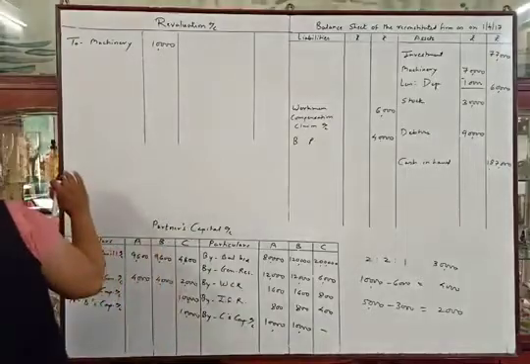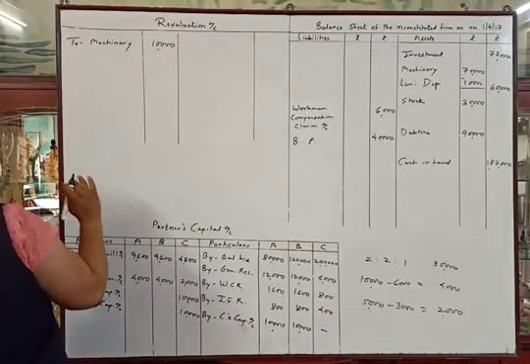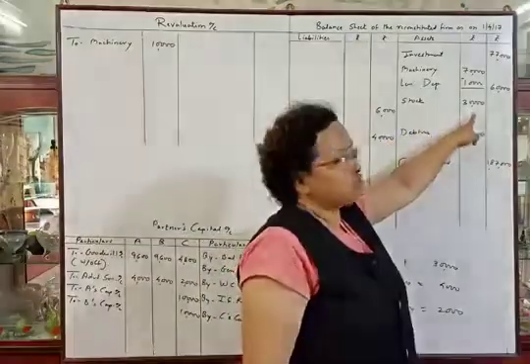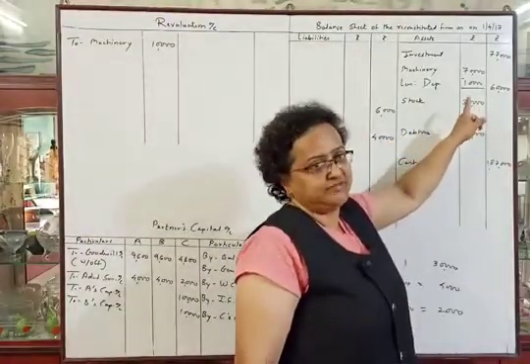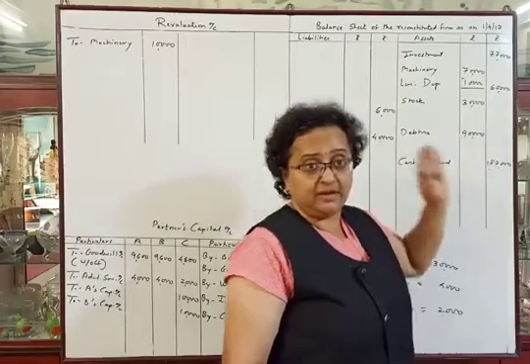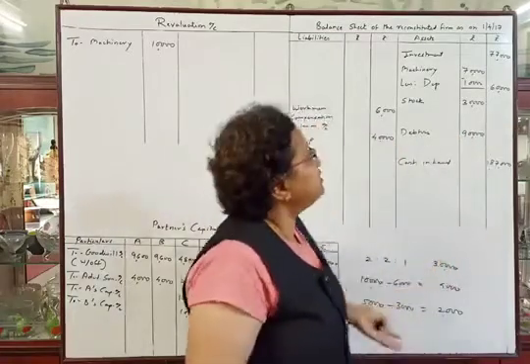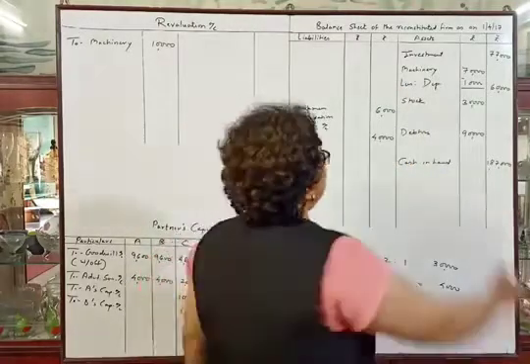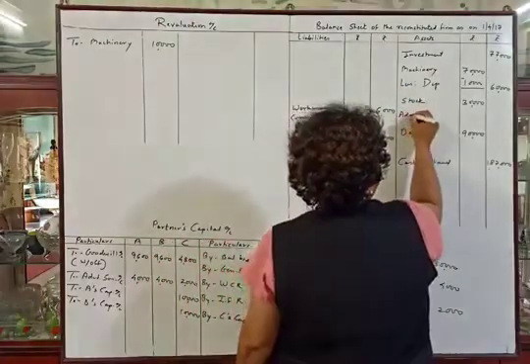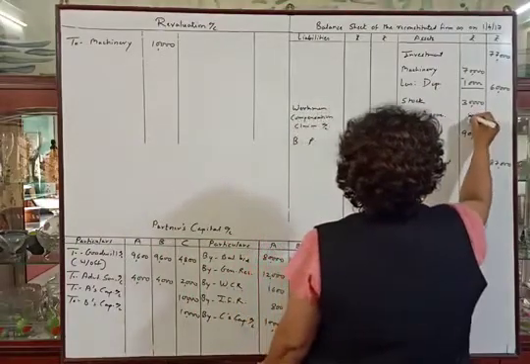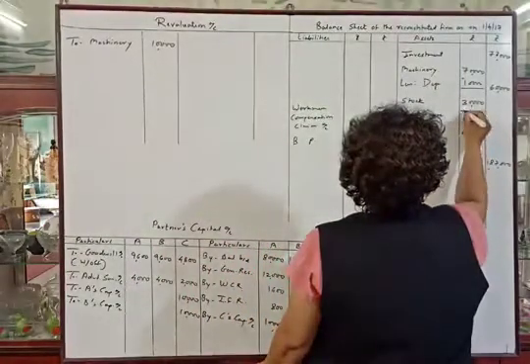In this adjustment, stock is found undervalued by rupees 5,000. So we have to write the accurate amount. We have to increase the amount because it is undervalued, so there will be appreciation of rupees 5,000.